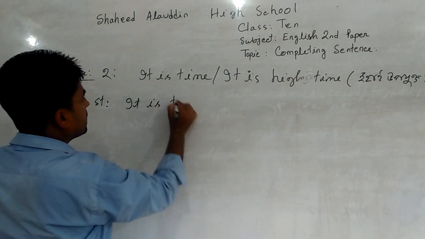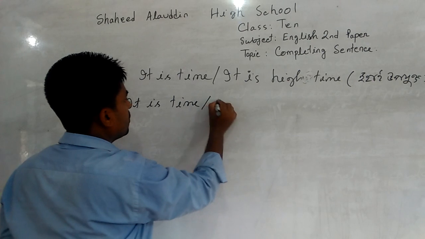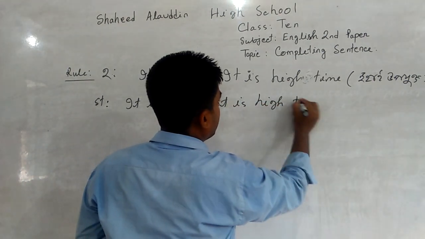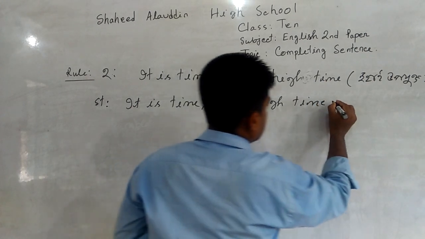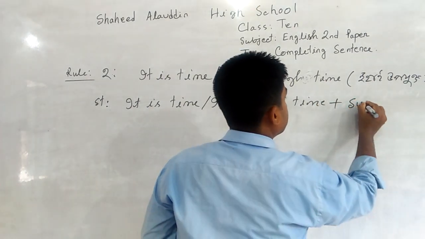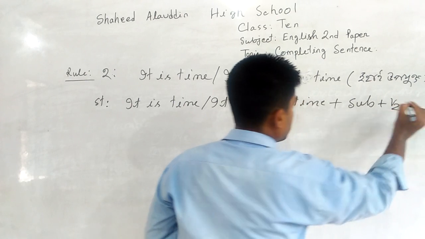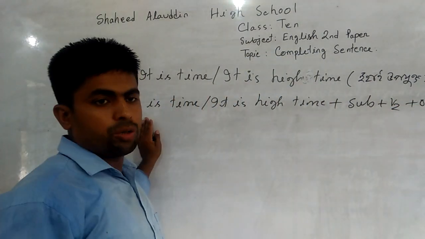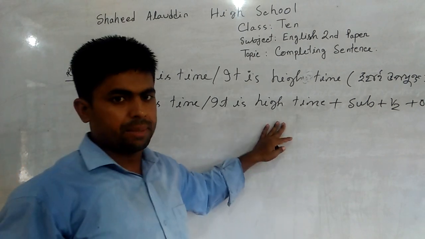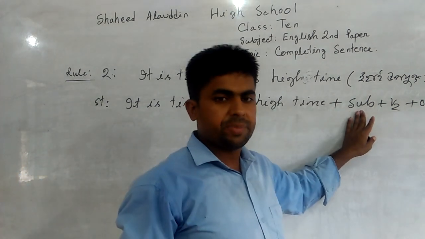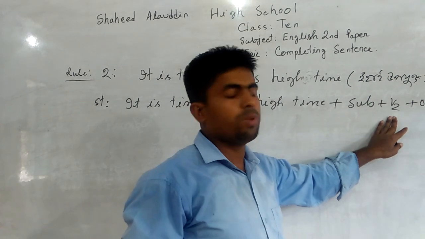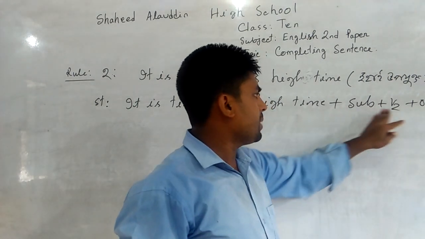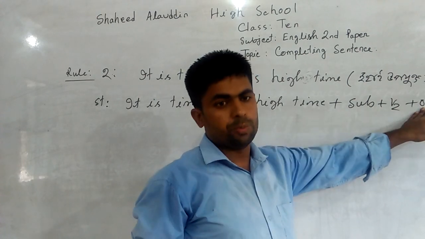It is time or it is high time plus subject plus V2 plus object. At first you should use it is time or it is high time. Then you have to use subject, then past form of main verb, V2. Subject plus past form of main verb, then object.